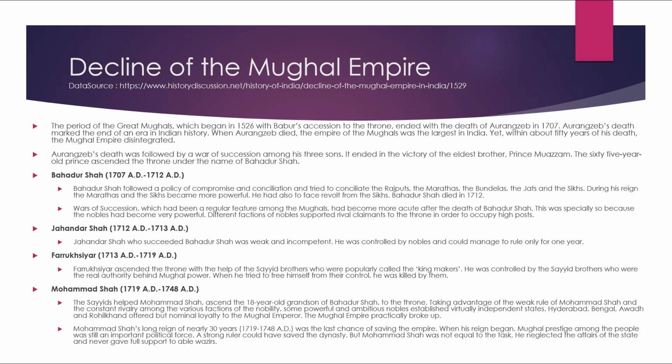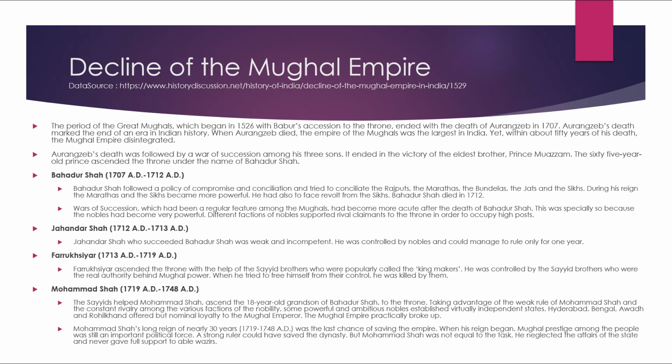Bahadur Shah followed a policy of compromise and conciliation and tried to conciliate the Rajputs, the Marathas, the Bundelas, the Jats, and the Sikhs. During his reign, the Marathas and the Sikhs became more powerful. He also had to face a revolt from the Sikhs. Bahadur Shah died in 1712.